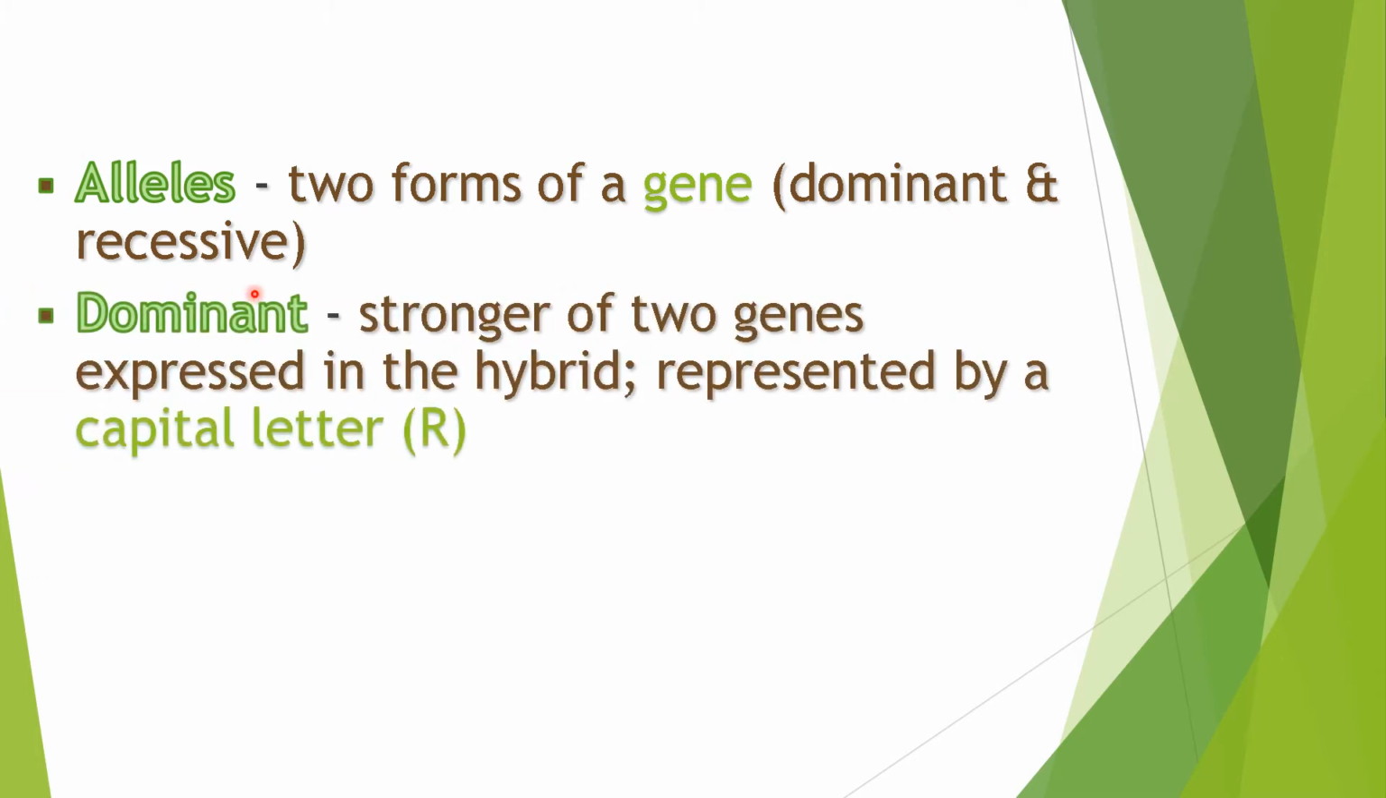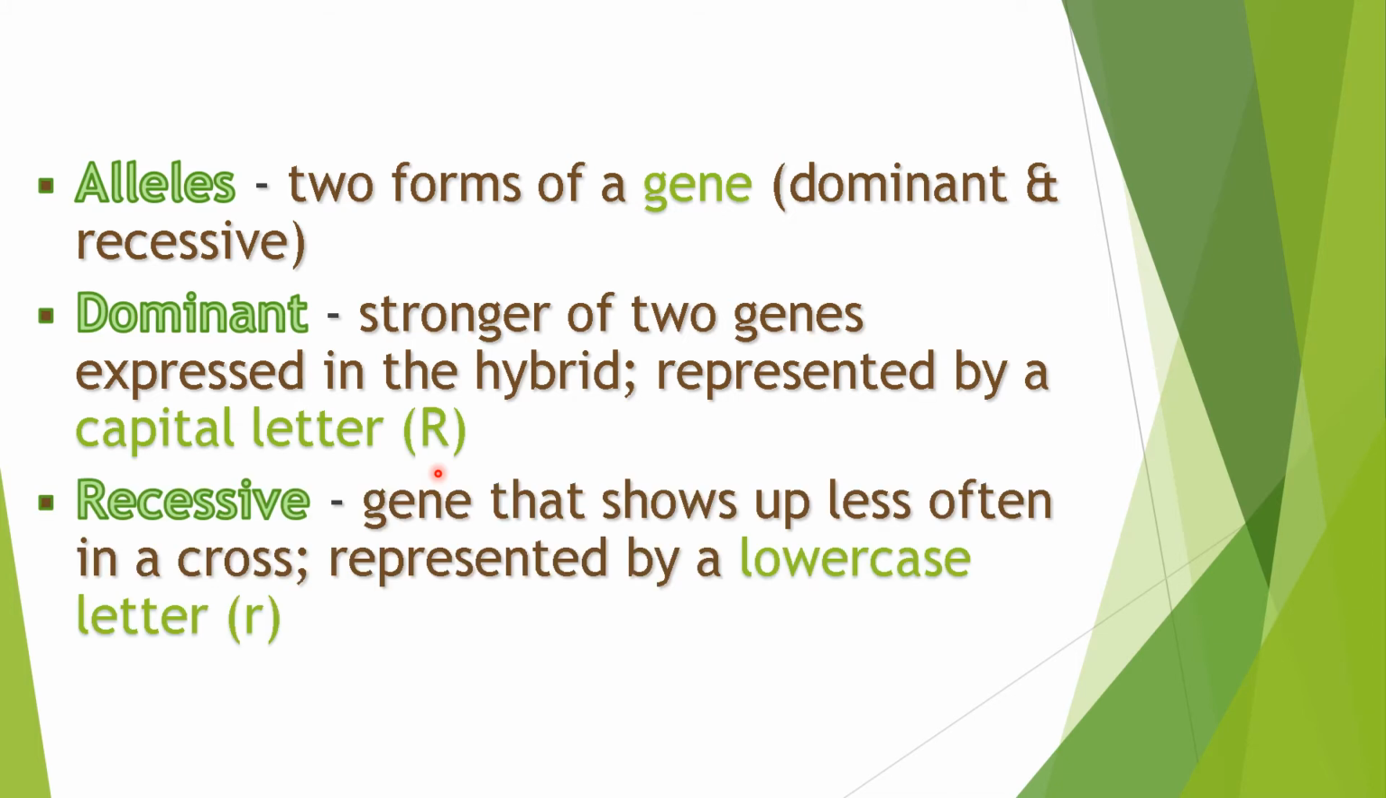Dominant allele is the stronger of the two genes expressed in the hybrid. It represents the dominant trait and can be written in capital letter. Like in our example, we have the uppercase letter R. On the other hand, when we say recessive allele, it is the gene that shows up less often in a cross. It also represents the recessive trait and can be written in lowercase letter. Like in our example, we have lowercase letter r.